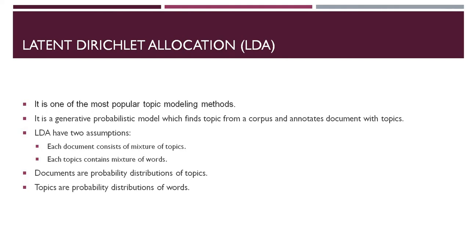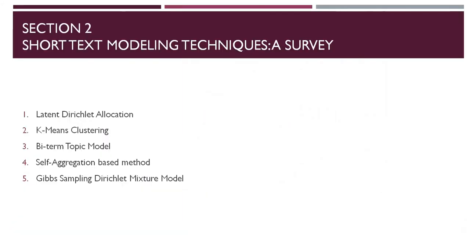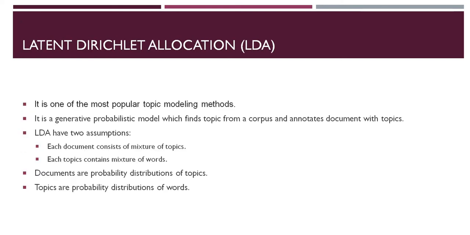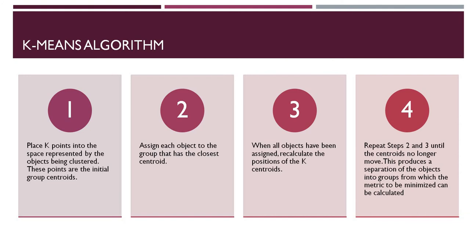In Latent Dirichlet Allocation, the primary thing is that, as we have already discussed, it assumes that a document belongs to multiple topics and a topic belongs to multiple words. LDA is fundamental to every topic model. Then there is k-means clustering, a clustering technique where we cluster the documents according to the topics. This is how k-means clustering works.